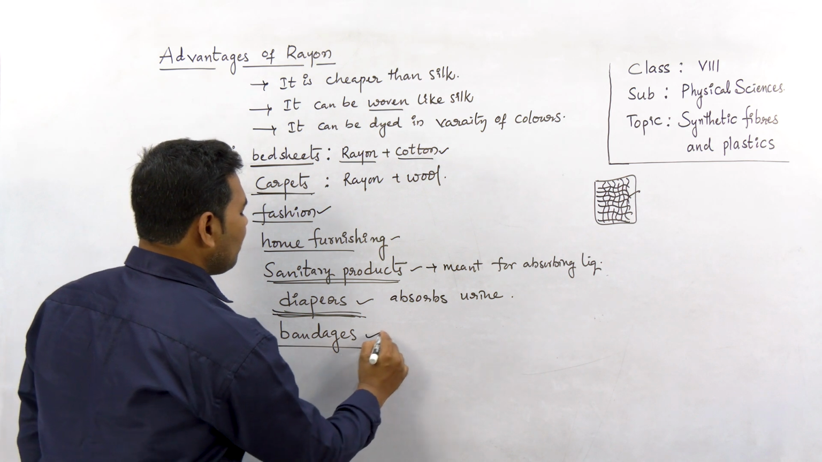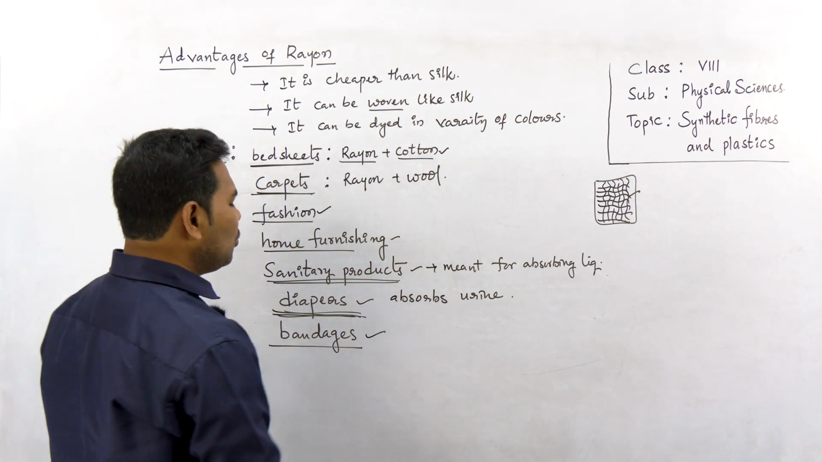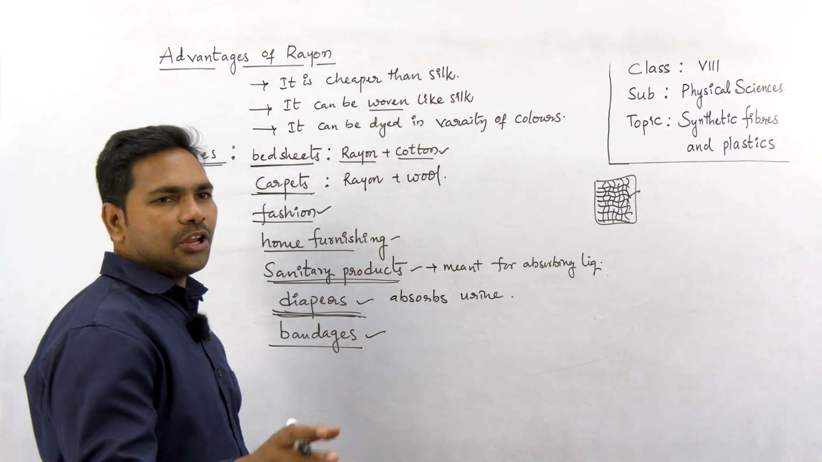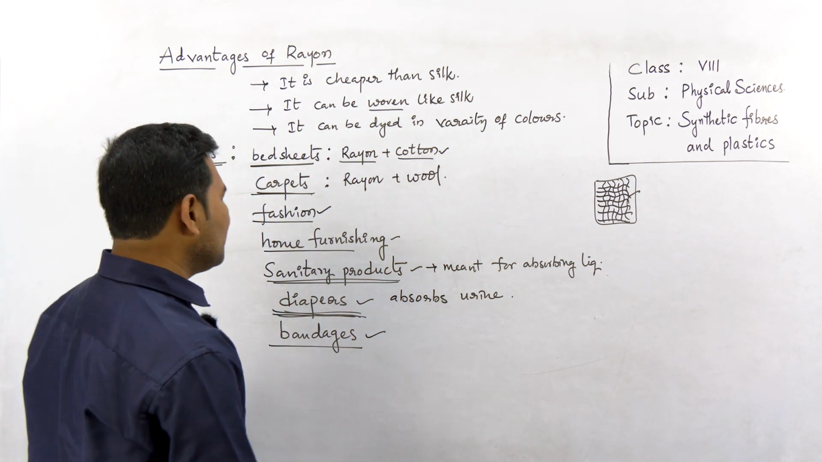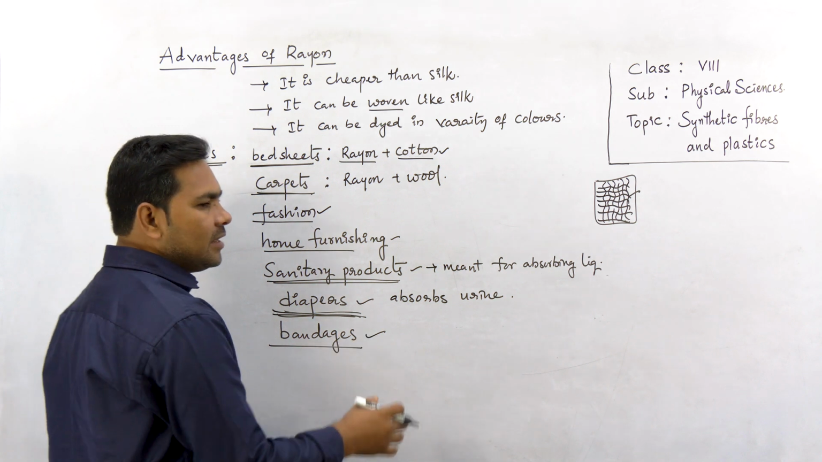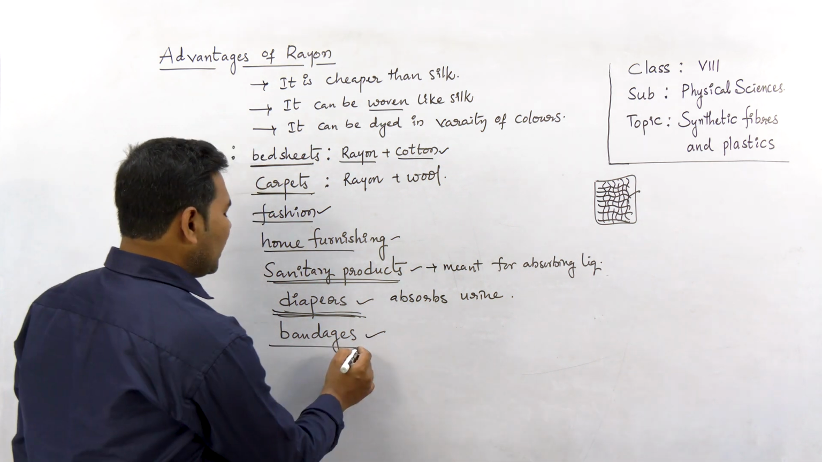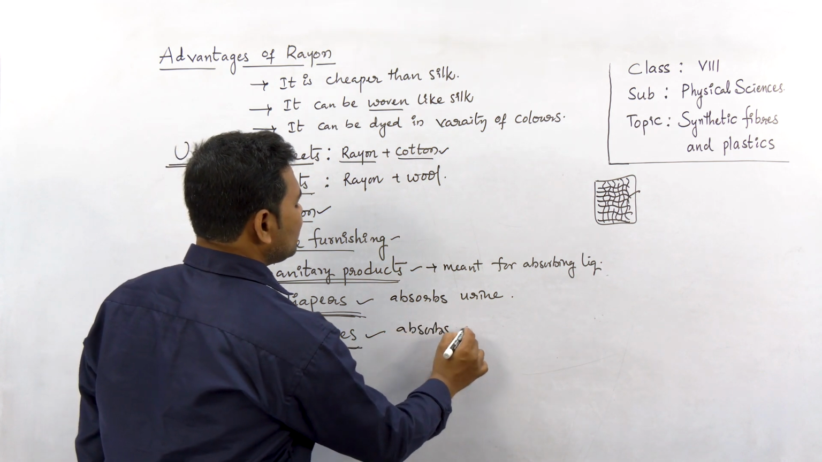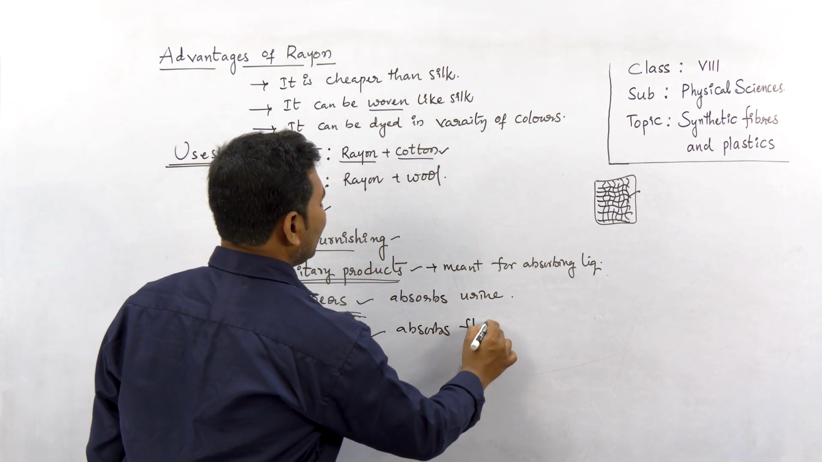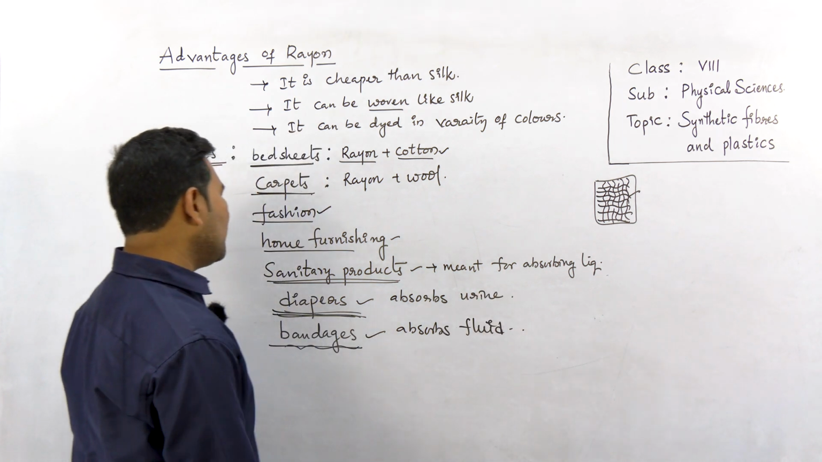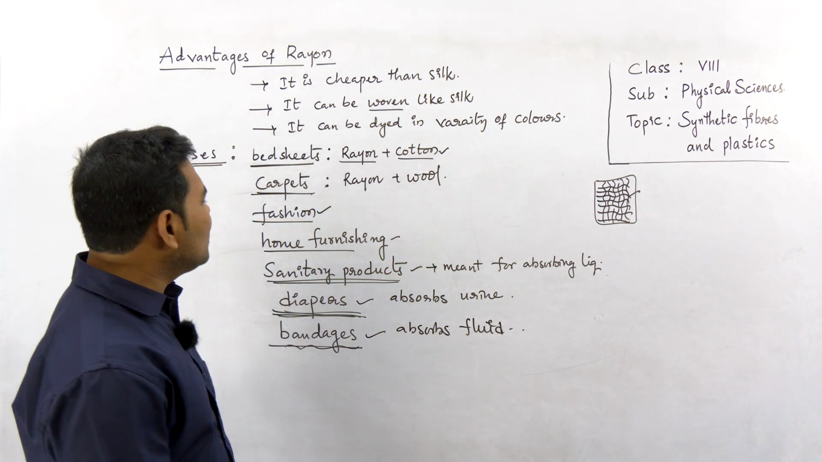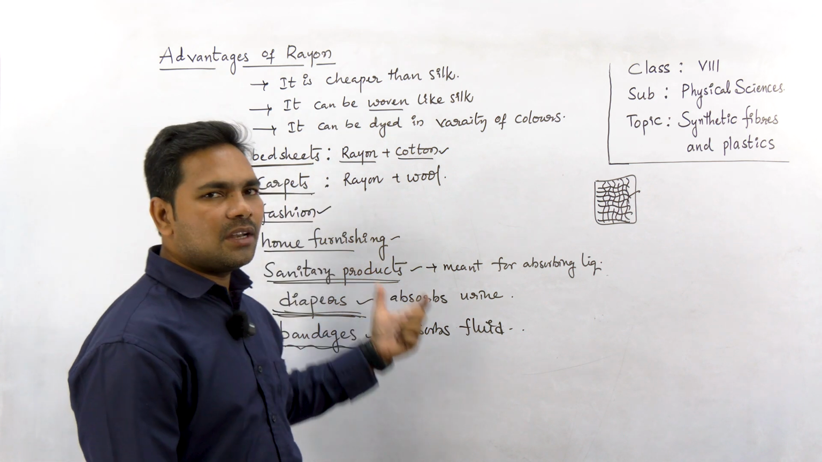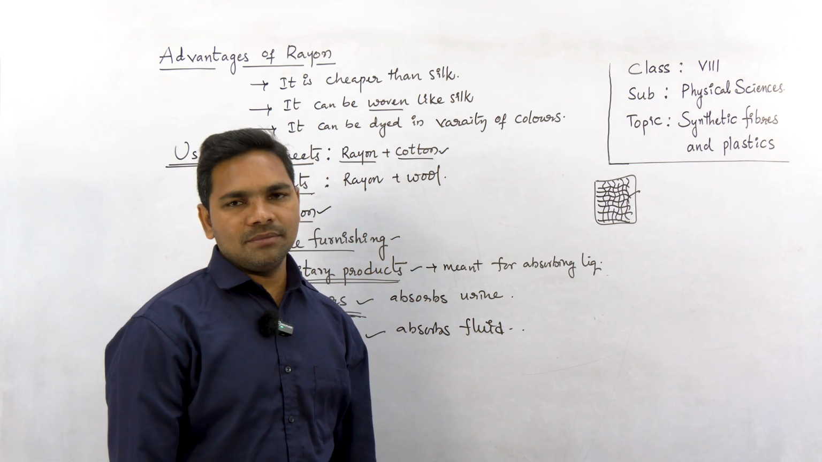And lastly, bandages. Rayon is mixed with other synthetic fibers to give strength to bandages. Bandages are often used to absorb fluids like plasma, blood and so on. These are a few examples where we use rayon and make different products out of it.